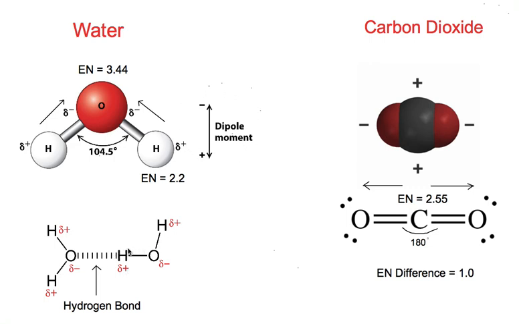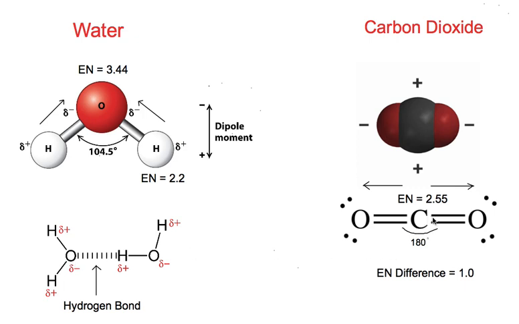Since the partial positive hydrogen of one water molecule attracts the partial negative oxygen of another water molecule, a bonding occurs called hydrogen bonding, which is a bonding of hydrogen with a more electronegative atom like oxygen, nitrogen, fluorine, or any other atom consisting of a lone pair of electrons.